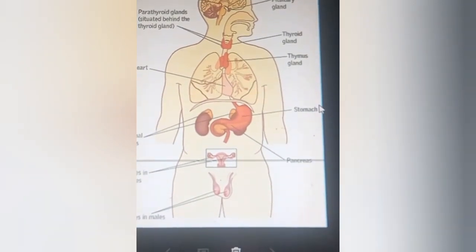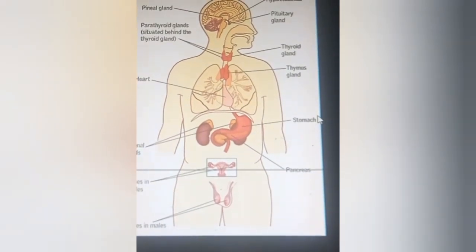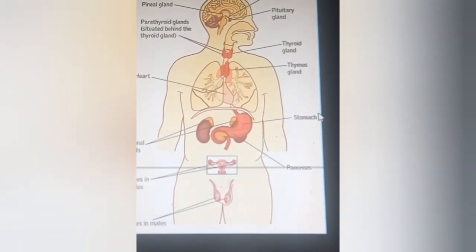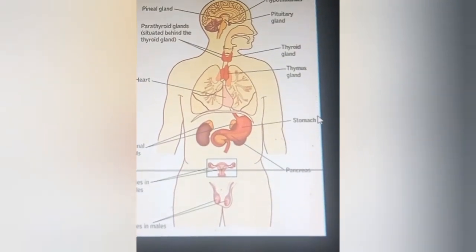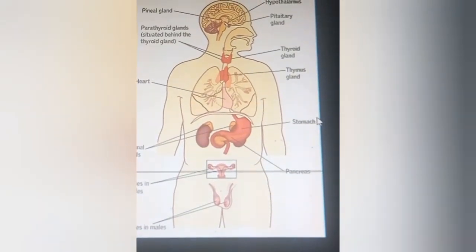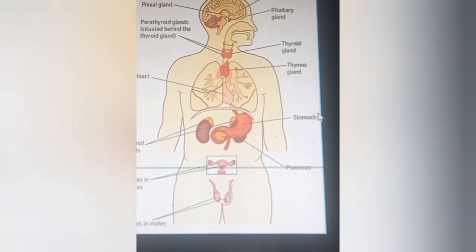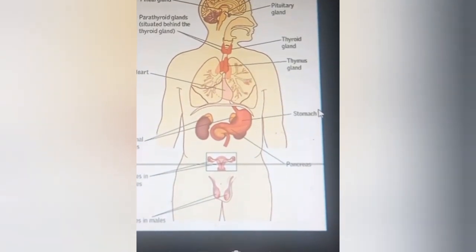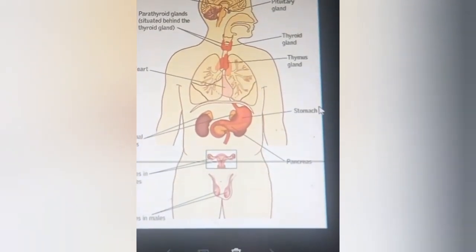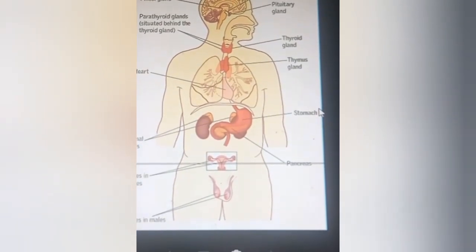For example, the kidney secretes erythropoietin, thrombopoietin, renin, 1,25-dihydroxycholecalciferol or calcitriol, and prostaglandins, etc. The heart also secretes atrial natriuretic peptide, and C-type natriuretic peptide is also secreted by the heart. The placenta also secretes HCG, that is human chorionic gonadotropin, estrogen, and progesterone.